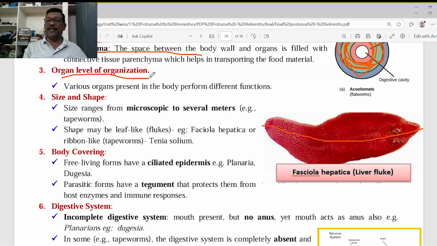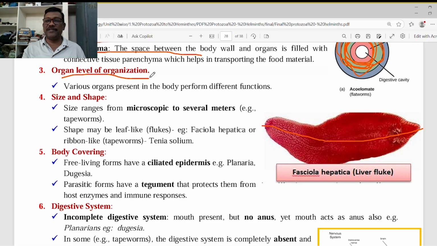Before this, in Cnidaria, sponges, protozoans and poriferans, those show a cellular level of organization. The cells are present in the body. The tissue level of organization we do not find in the protozoans and poriferans, whereas in the Cnidarians or coelenterates, we can find some tissues. They exhibit the tissue level of organization. But now, from Platyhelminthes onwards, organs are present in the body. They exhibit the organ level of organization.